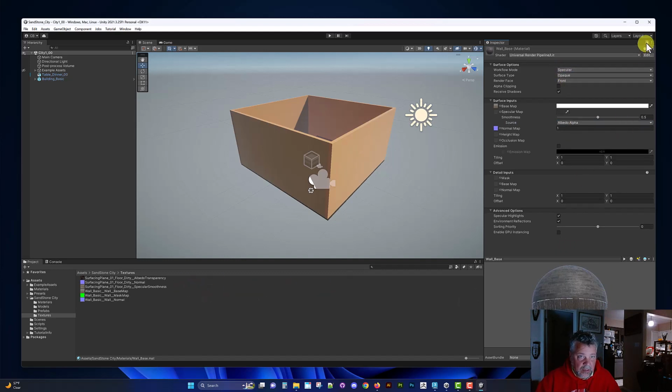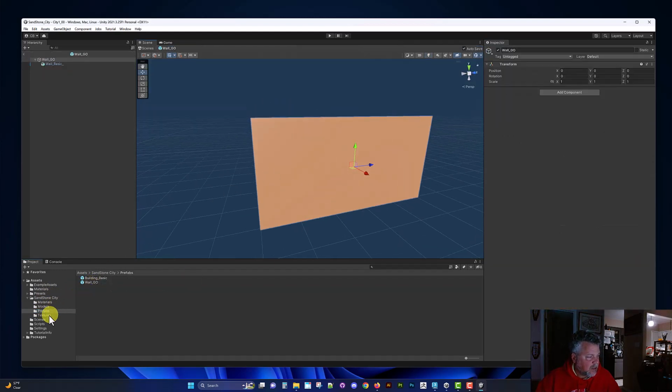Okay, I'm going to unlock the material, and I should be able to go back to my prefabs folder, Wall Geo, and I can drop that material right on there.